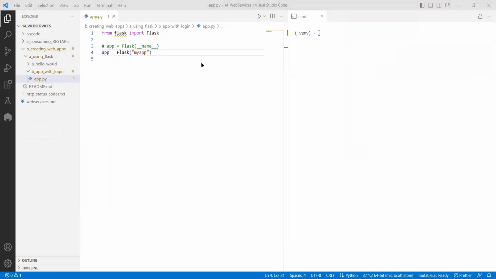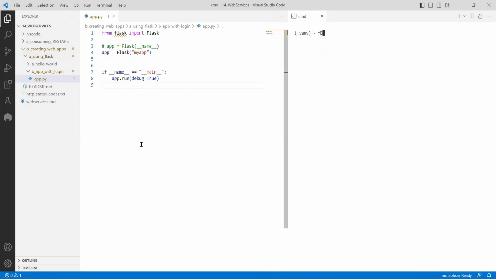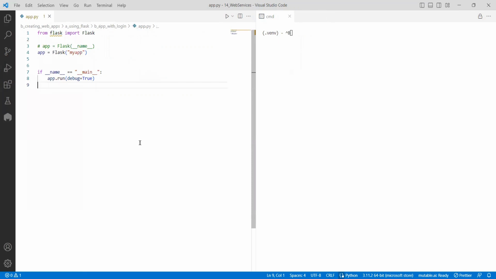Now, what is the next point you need to have? We need to start the application. So these are 3 things: import, create the app, and start this app and run it. By default, if you start, it will work. But if there is no endpoint, what is there to show? There is nothing, right? So now we need to write the endpoints.